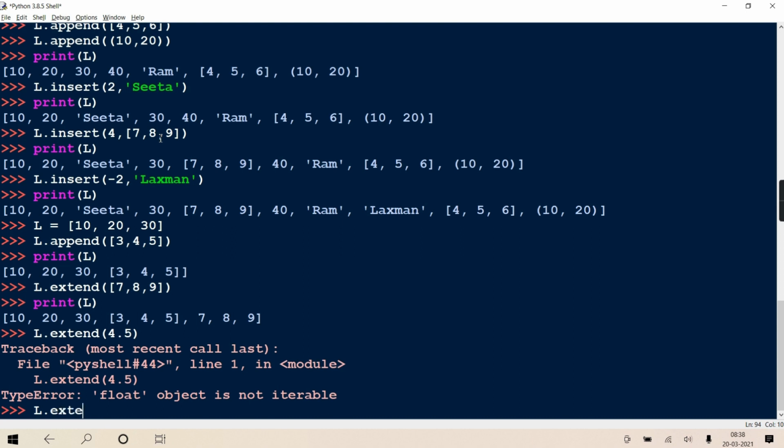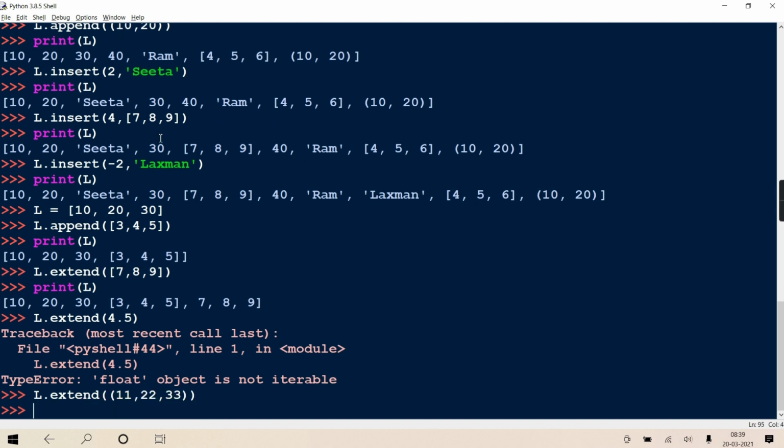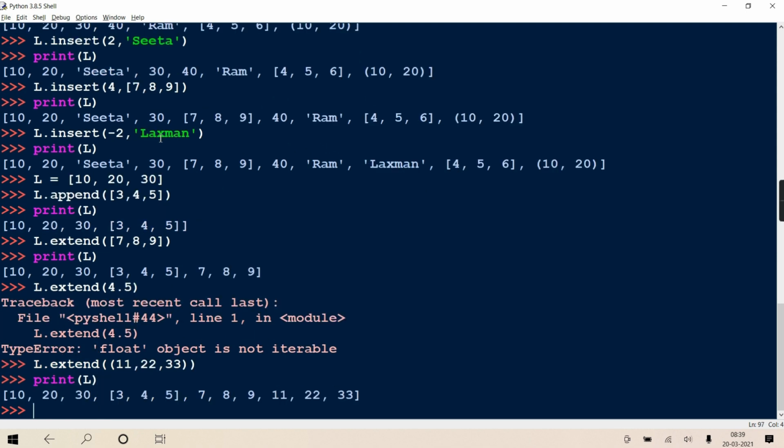L.extend and you're passing a tuple containing 11, 22, 33. That is also possible. When I print L, at the end of L you will not see that whole tuple as one element. You will see 3 elements in L: 11, 22, 33. Are you able to see 11, 22, 33 as 3 separate elements?